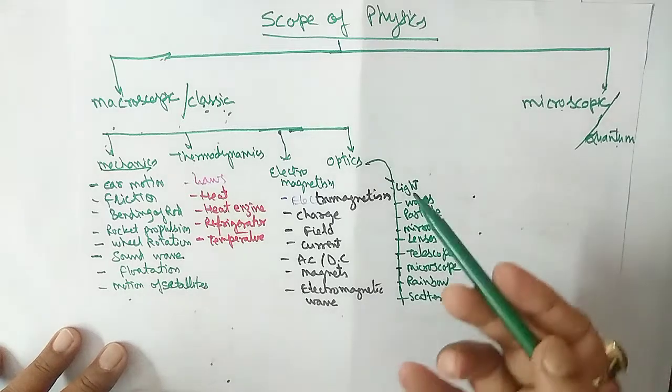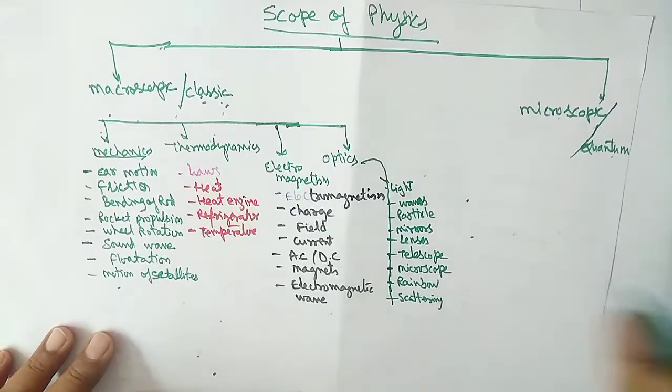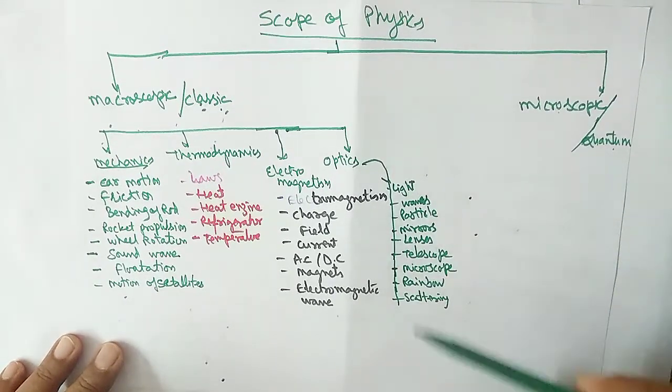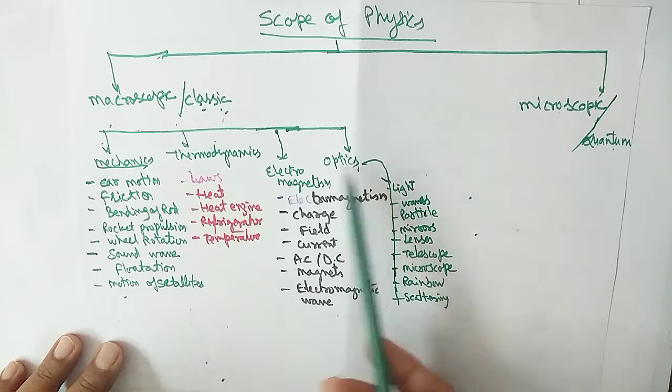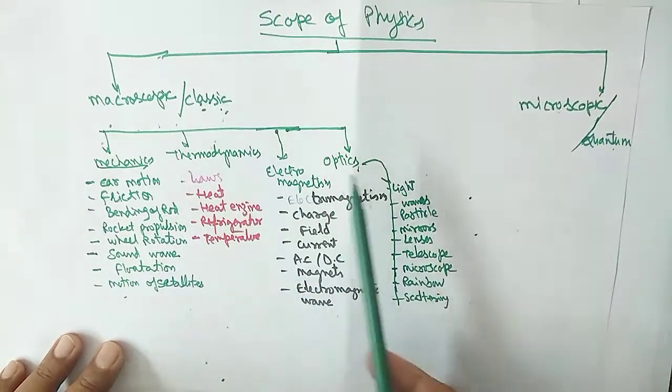Okay, I can't write everything here, but I'm giving the idea of how many topics can be covered by a single branch of the macroscopic or the classic.